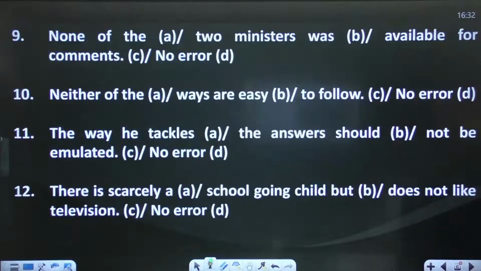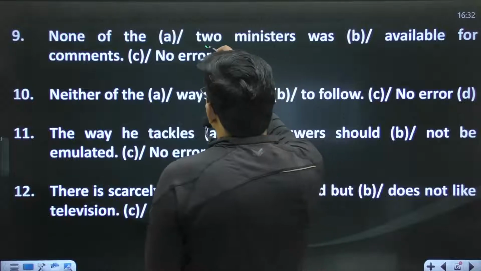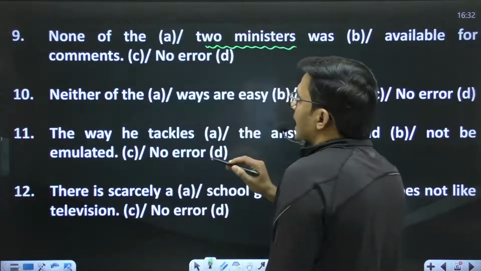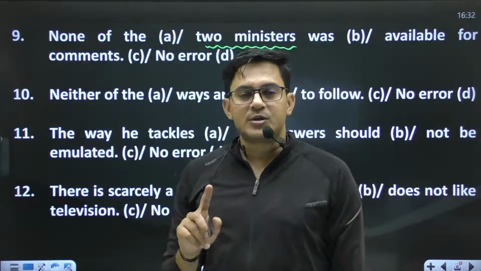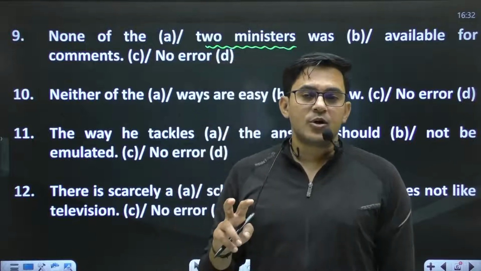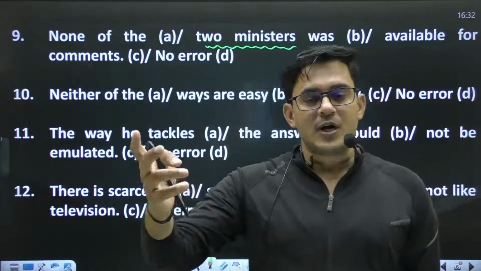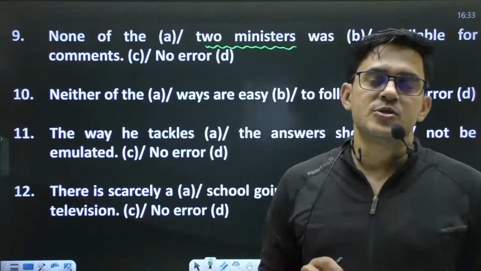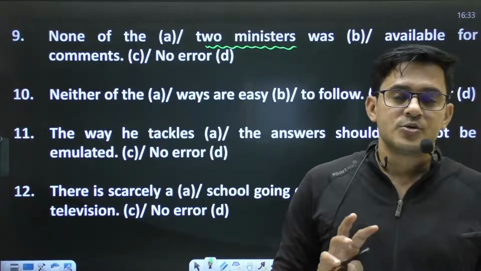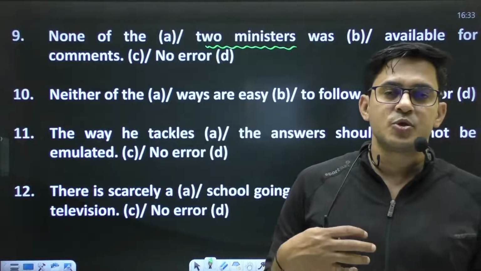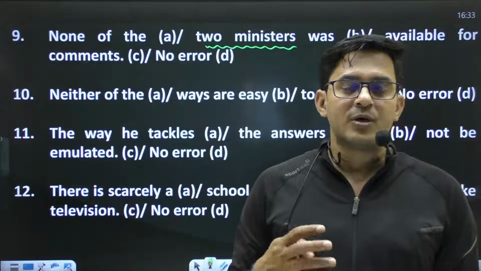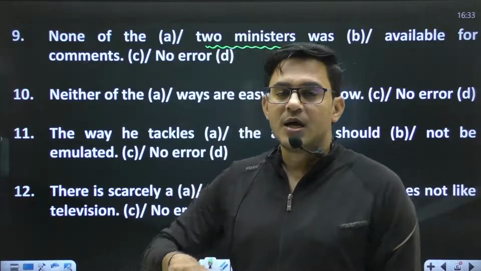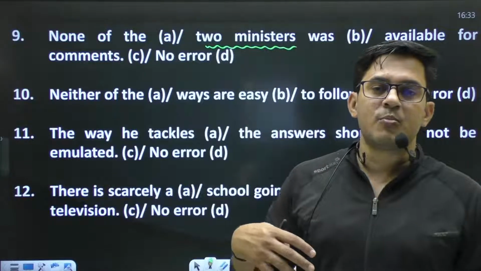Okay, move to the next one. None of the two ministers. Here we are talking about two ministers, and when you talk about negative sense and to denote two, we have a word neither. Neither is used, none out of two. So in case of two persons or two things, we use the word neither, not none. None is used to denote more than two.